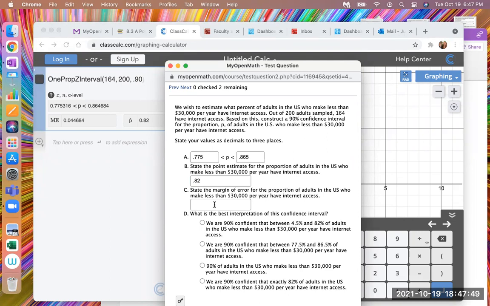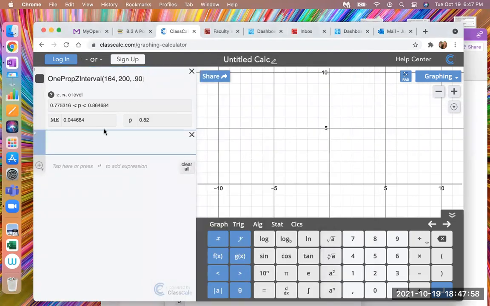Like I said, if they do not provide the margin of error for you, you could take the upper bound here and subtract the lower bound. Let me do it. 0.865 minus 0.775, and then divide that answer. I'm going to put that in parentheses just to make sure it's done right. And you take that and divide it by 2. That is a way to get the margin of error if your calculator does not provide that for you.